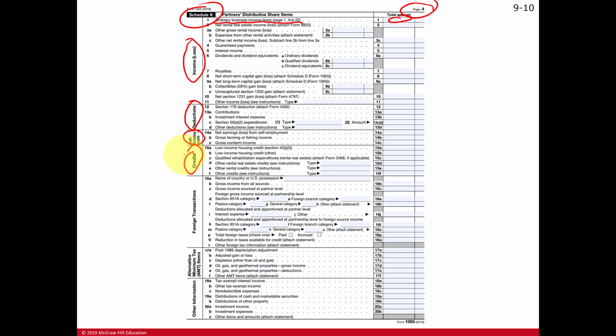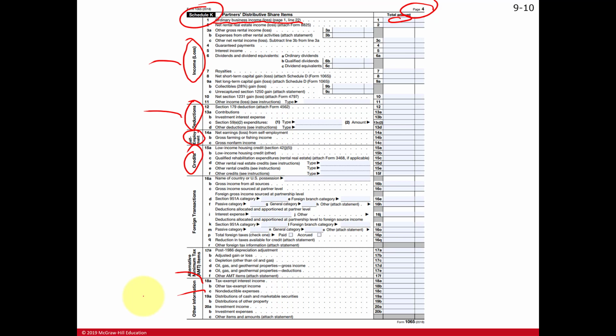Remember, this is different from deductions. In addition to taxable income amounts and deductible expense amounts, non-taxable income and non-deductible expenses are also reported here, again to adjust the partner's basis. Income will increase the partner's basis. Deductions will reduce the partner's basis.